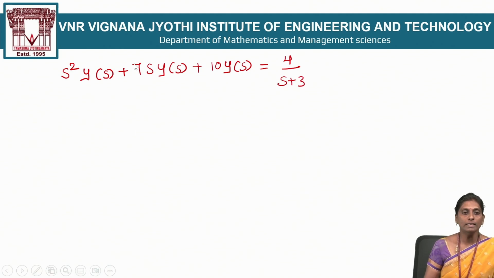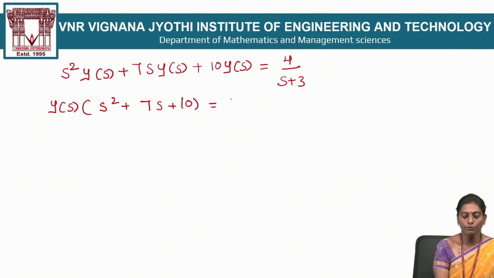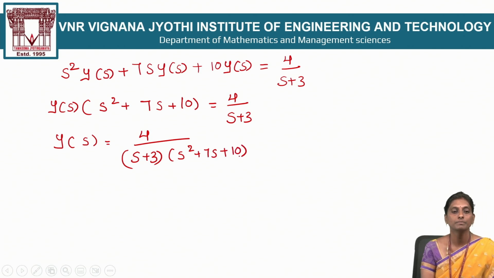You observe that on the left side, the common term in these three terms is Y(s). Take Y(s) common from these three terms. The remaining is s² plus 7s plus 10, equal to 4 by s plus 3. Now calculate the Y(s) value. Y(s) is equal to 4 by (s plus 3) into (s² plus 7s plus 10). This is the Y(s) value.